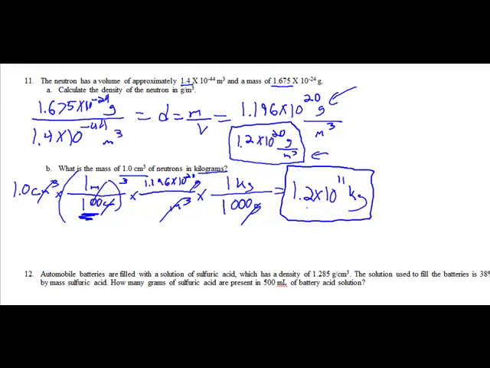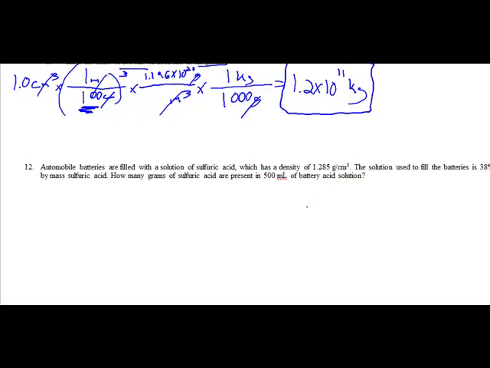And finally, our last one, number 12. Automobile batteries are filled with a solution of sulfuric acid that has a density of 1.285 grams per cubic centimeter. The solution used to fill the batteries is 38% by mass sulfuric acid. How many grams of sulfuric acid are present in 500 milliliters of battery acid solution? What's the starting point here? 500 milliliters.